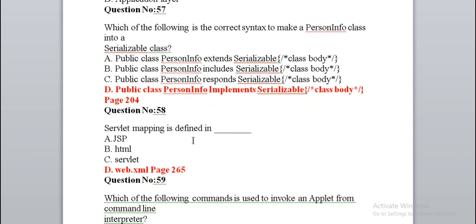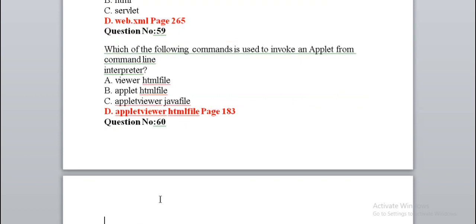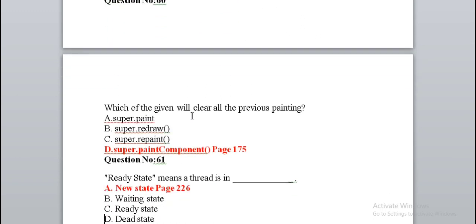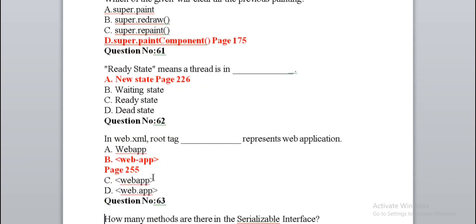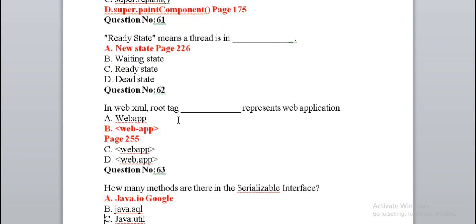Servlet mapping is defined in web.xml. Which of the following commands is used to invoke an applet from command line interpreter? Applet viewer HTML file. Which of the following will clear all previous painting? Super.paint component. Ready state means a thread is in new state. In web XML, root tag dash represents web application.